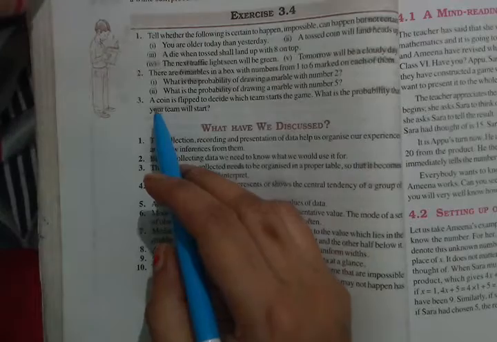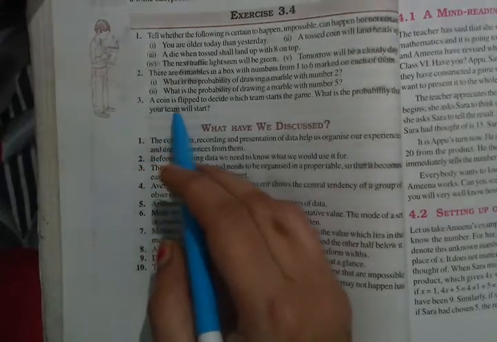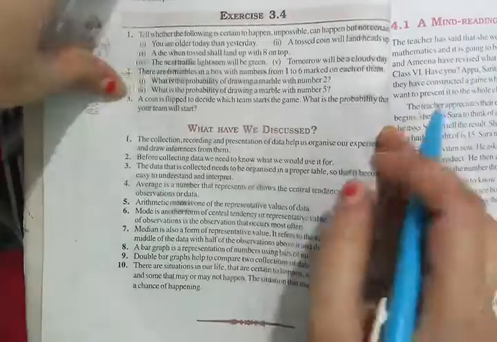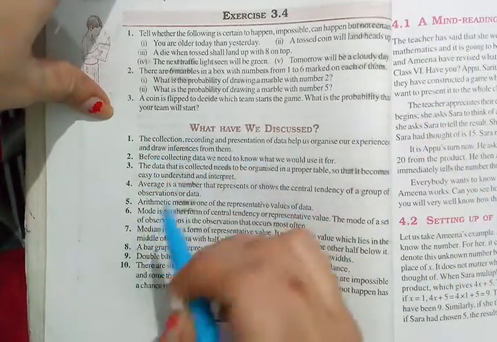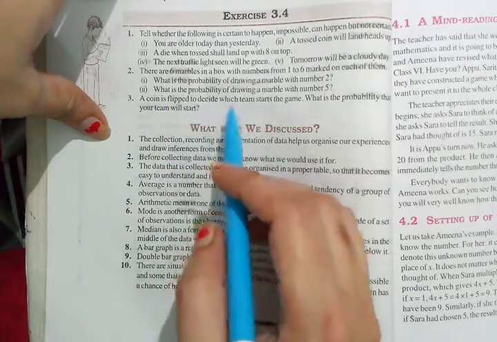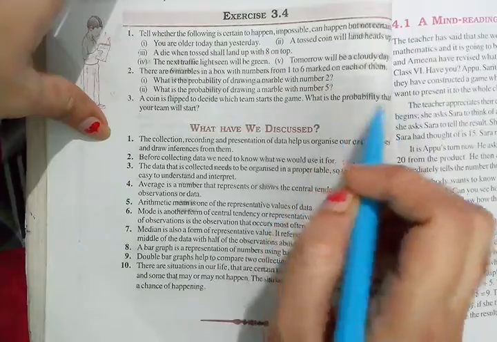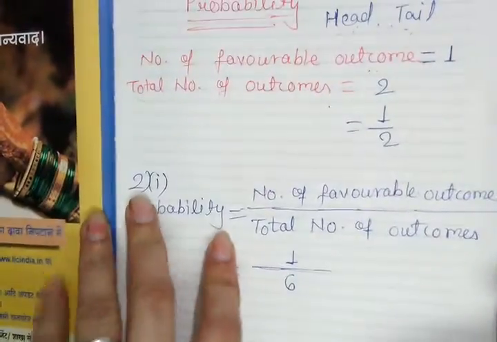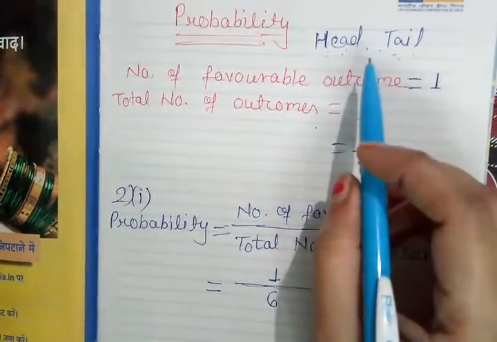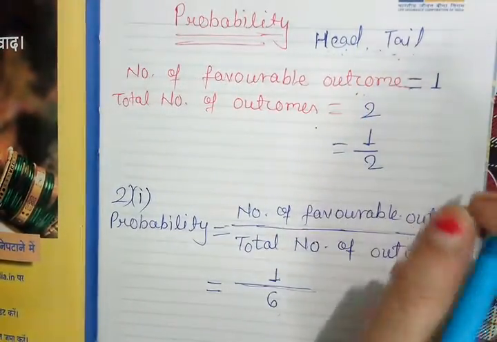Now moving towards question number 3. A coin is flipped to decide which team starts the game. What is the probability that your team will start? Again, tossing a coin. If a coin is flipped, what is the probability? Again, how many total outcomes are in a coin? There are two outcomes, head or tail. So what is the probability?